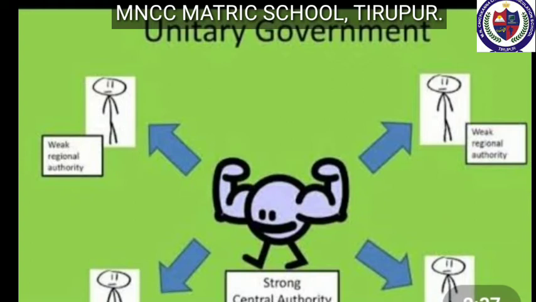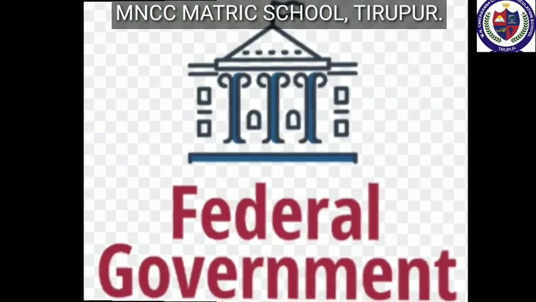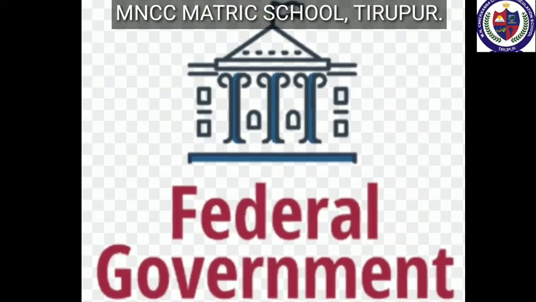Next topic, federal form of government. What is federal form of government? A federal government is one in which powers are divided between the national government and the regional governments by the constitution itself, and both operate in their respective jurisdictions independently. Example, USA, Switzerland, Australia, Canada.